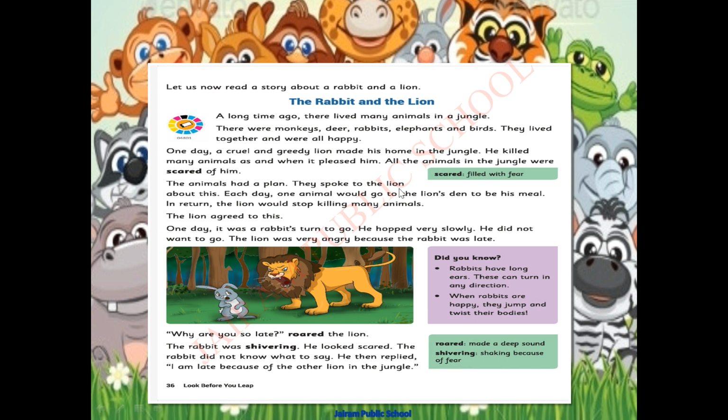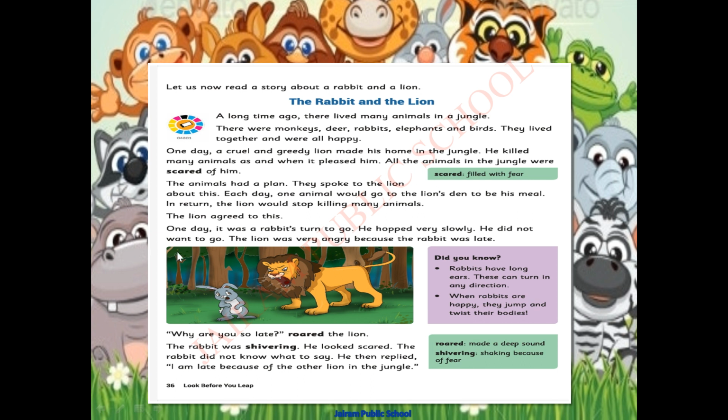They spoke to the lion about the animals killed by the lion. Each day, one animal would go to the lion's den to be his meal. So what was their plan? Each day, one animal would go to the lion's den to be his meal. So this was their plan.